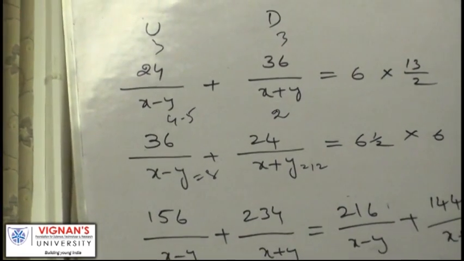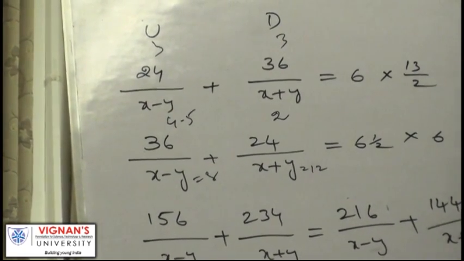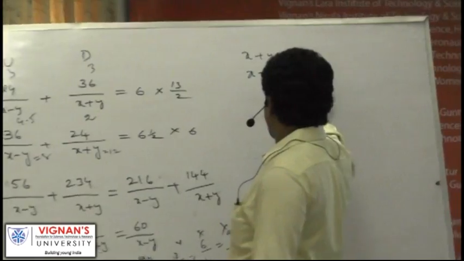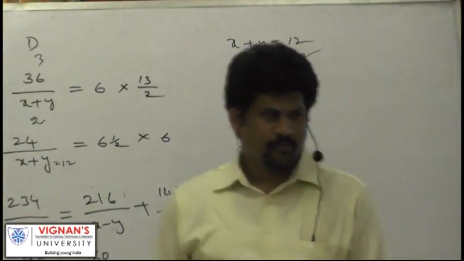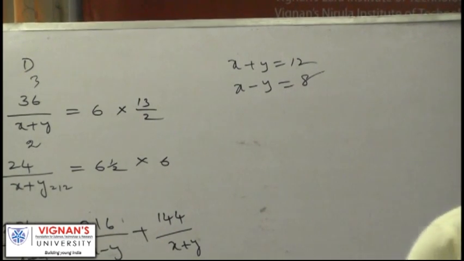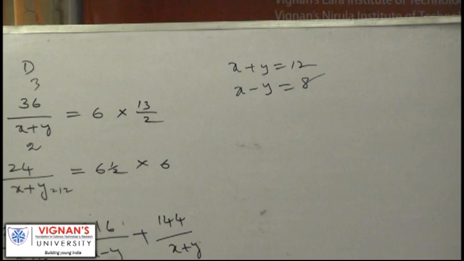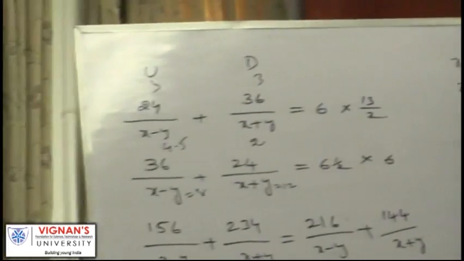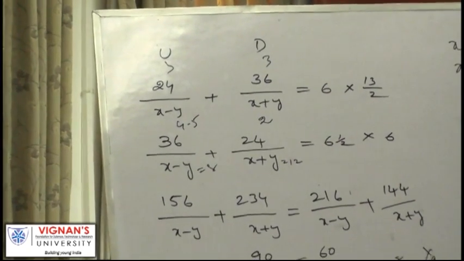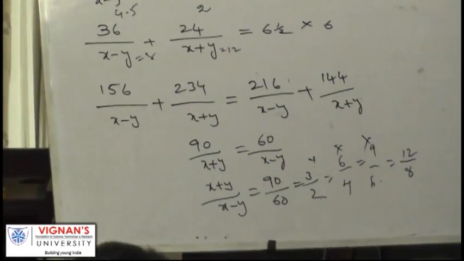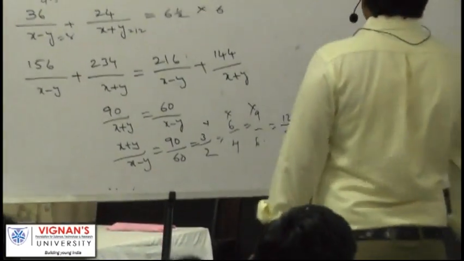So it is 6.5. So what do we understand? x plus y is 12, x minus y is 8. We got the answer directly. Do you understand? So in that ratio, where the ratio satisfies the equation, we take that particular value as the value of x plus y and x minus y. So 12 and 8 are satisfying the equation. So x plus y is 12 and x minus y is 8.